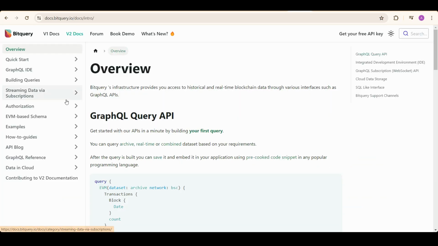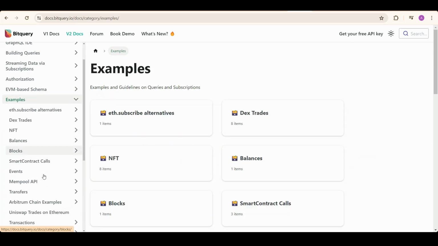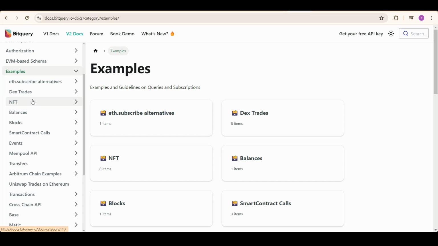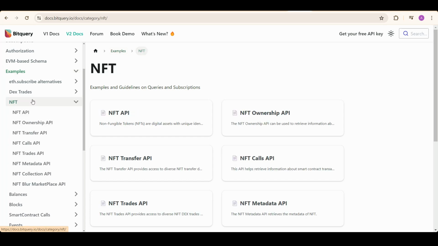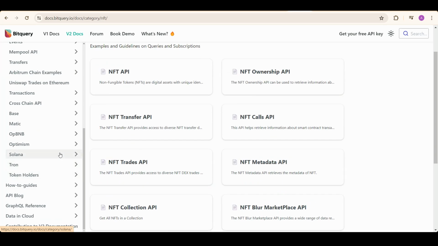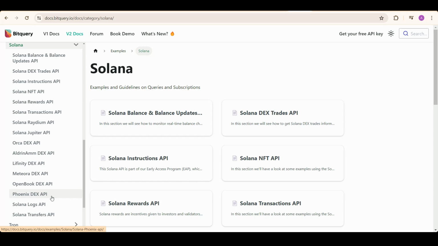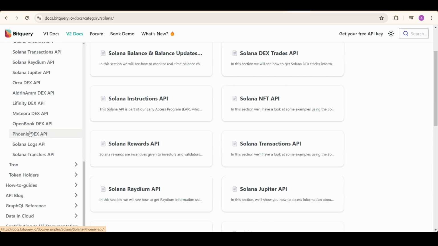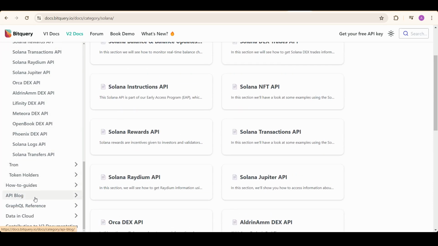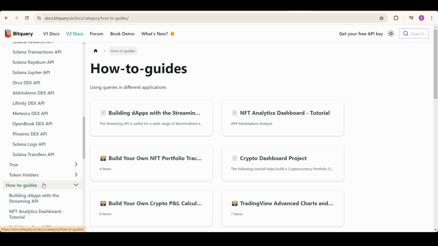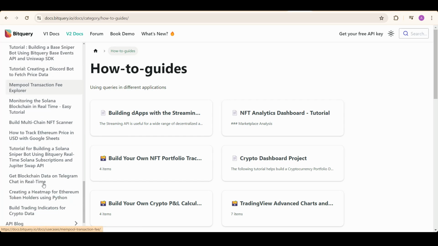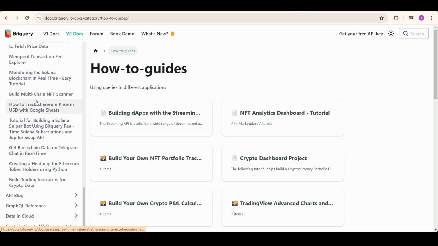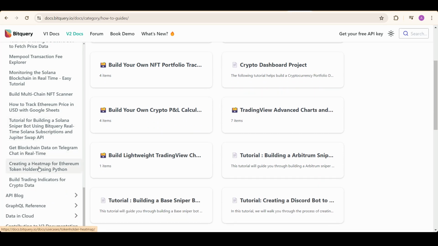I'll show you in the V2 docs. You can get examples in here for DEX trades, for blocks, for balances, for NFT, and many more. I'll also show you the Solana one. This also has many APIs and all the DEX APIs. The token holders API is also there, and API v2. And we also have how-to guides here, which have some mini projects. You can also try these out. This will give you basic info about how to use the BigQuery API in your applications.